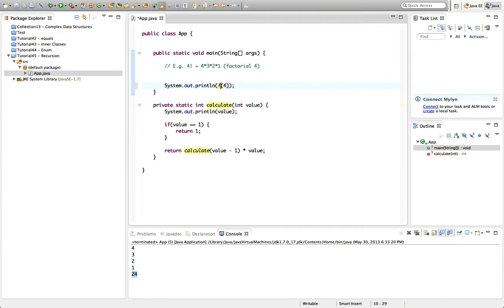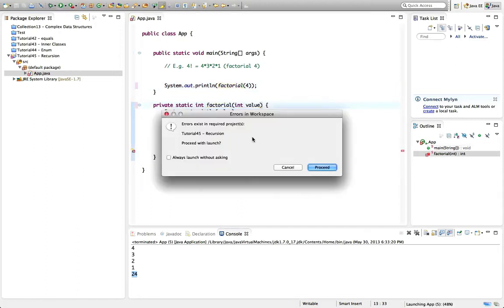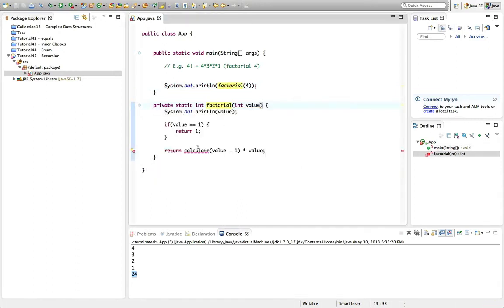I can also rename this to factorial, which might be handy. So now we've got a function that calculates the factorial of any number passed to it, factorial 5 or whatever. To see how this works, it's going to help if you think through what it does for small values.